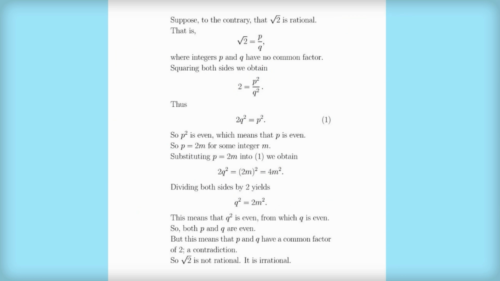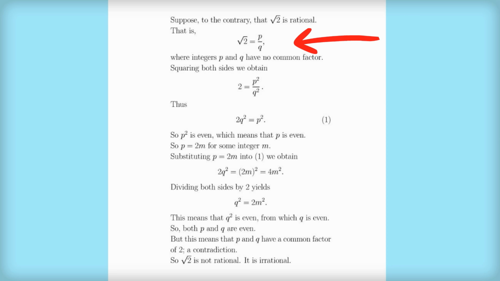In fact, most of the proof from here to here is basically logical statements that just naturally flow from our supposition that we made at the top and anything else that we know to be true. So the first logical statement that follows is that the square root of 2 must therefore be equal to p divided by q, where p and q are integers and have no common factor, which I'll explain later.